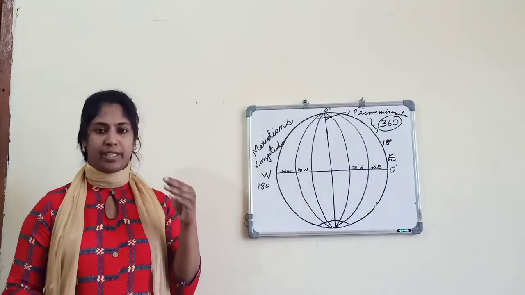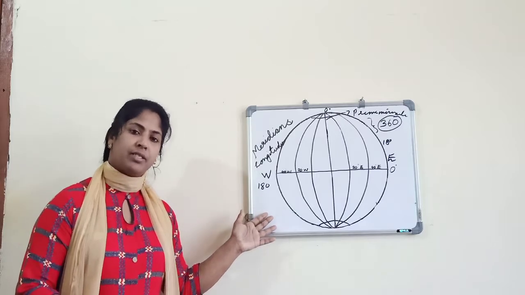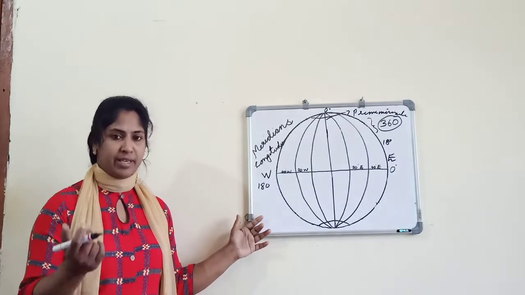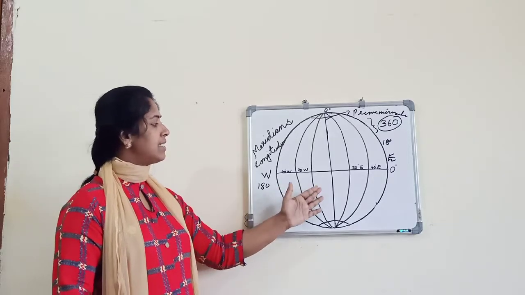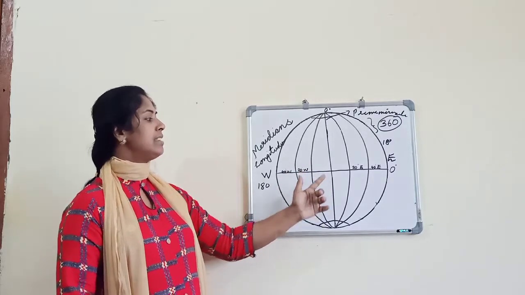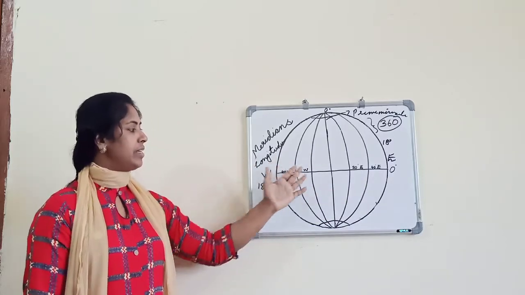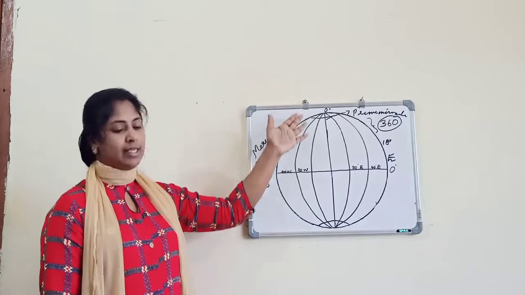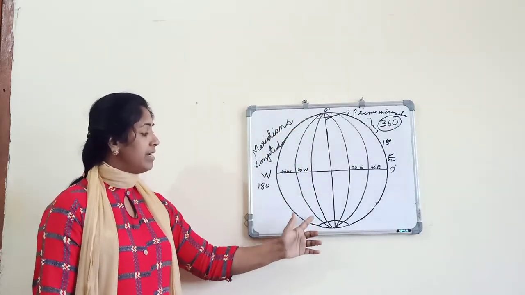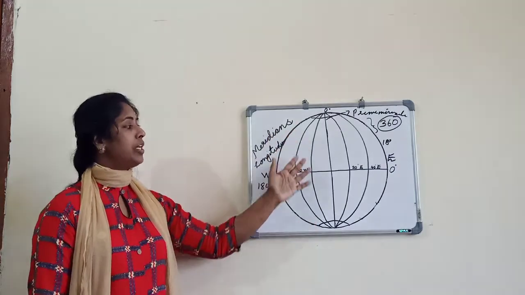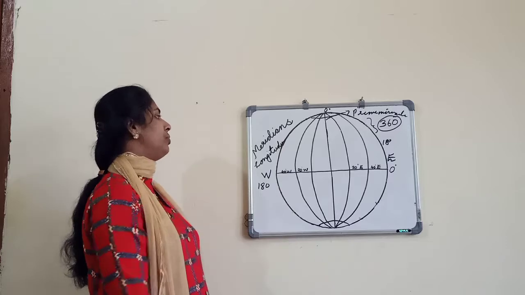So I will say it again from the beginning. We are with the longitudes. Longitudes are also known as meridians. The definition of longitude is the angular distance of a place east or west as measured from the prime meridian. These meridians are semicircles passing through the equator, joining the North Pole and South Pole.